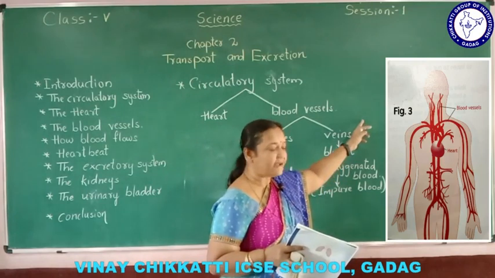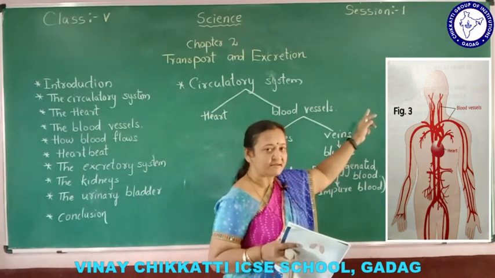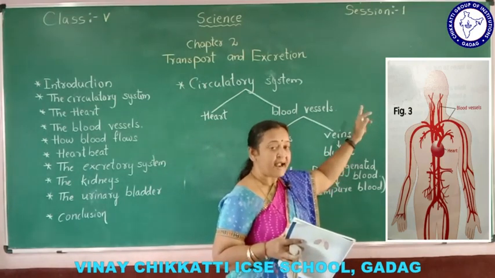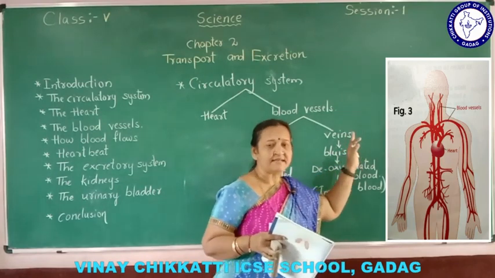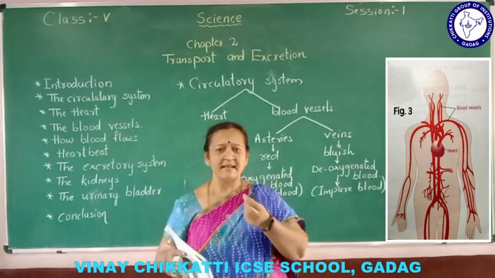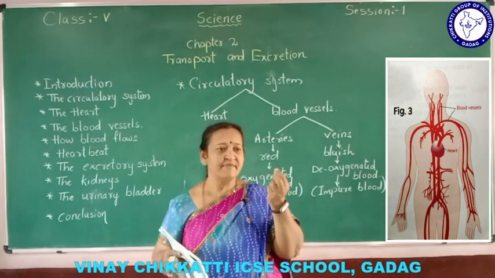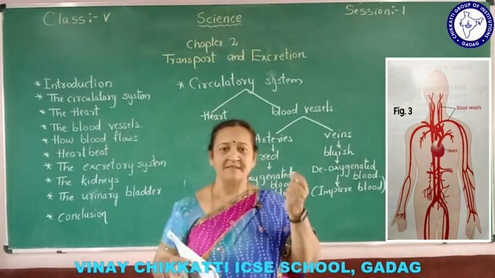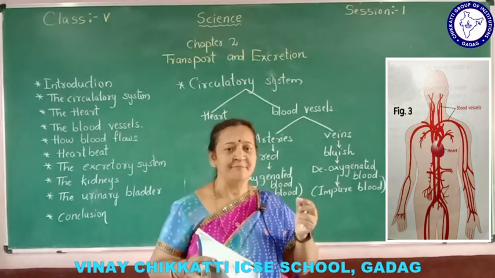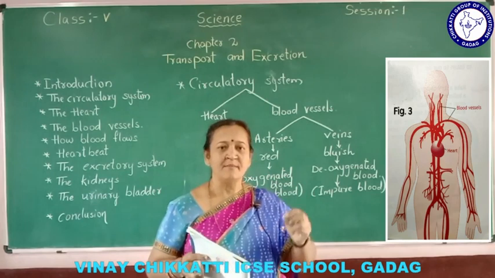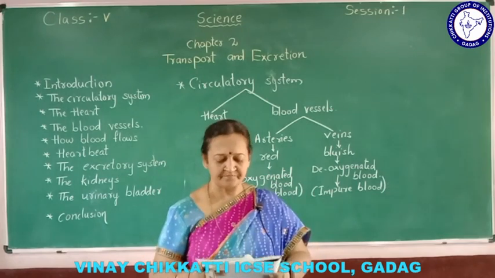Here in figure 3, you can find so many arteries and veins in our body. They are the blood vessels. Blood vessels are nothing but very tiny tubes, like the water pipes we have in our home. So they are very thin tube-like pipes. They carry blood to different parts of the body.